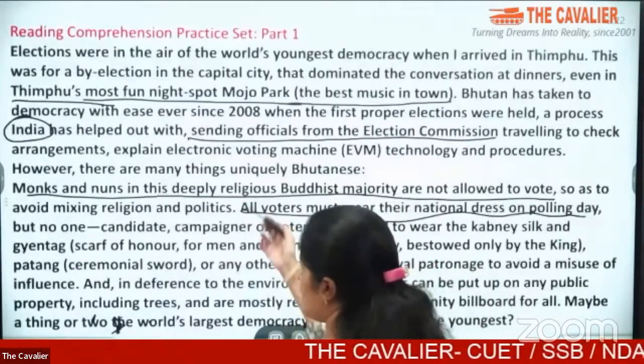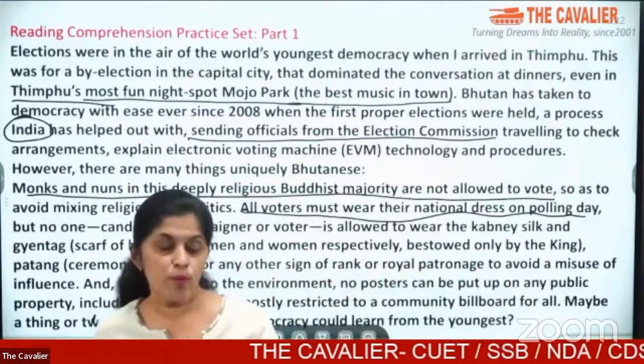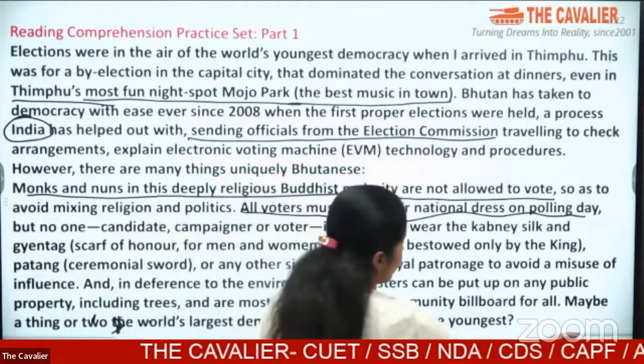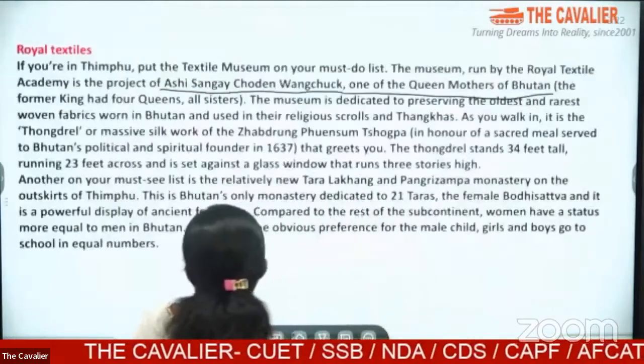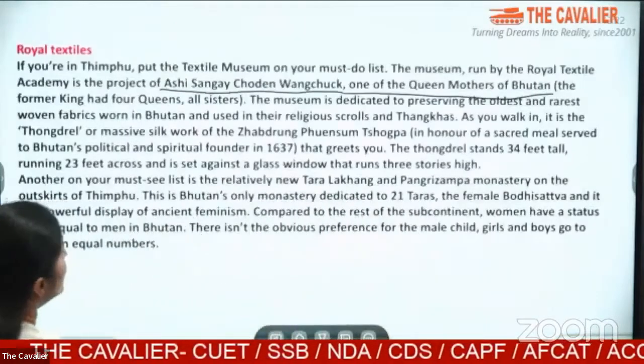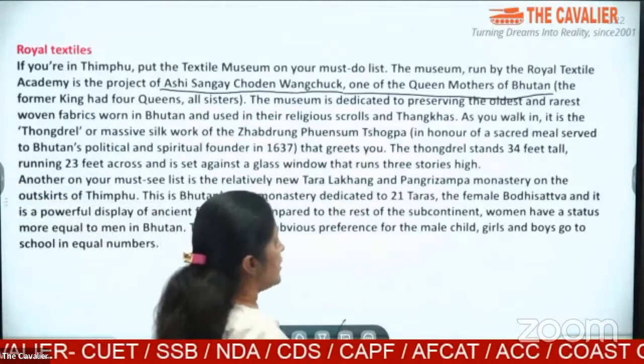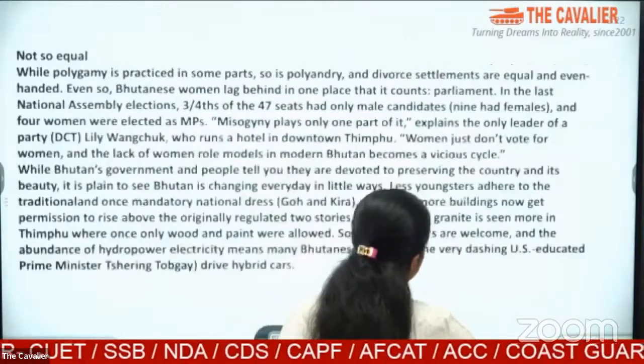Now, if we see here, we are not talking about polyandry and polygamy. So let us move to the next paragraph. The next paragraph is talking about Thimphu, and here it says about the Ashi Sangye. Now let us move on further and see what it is.